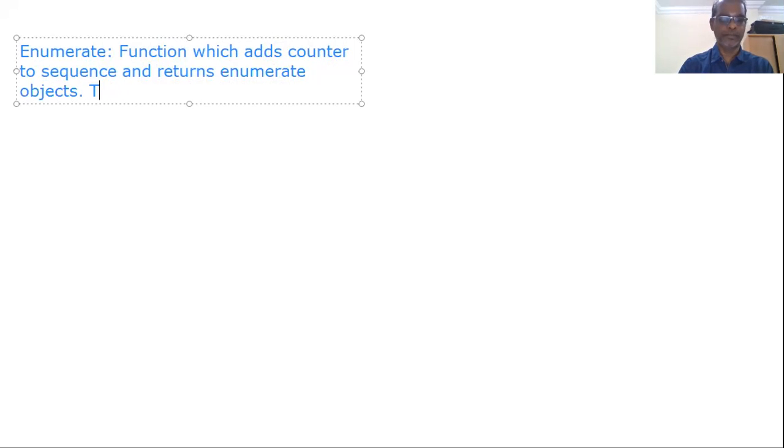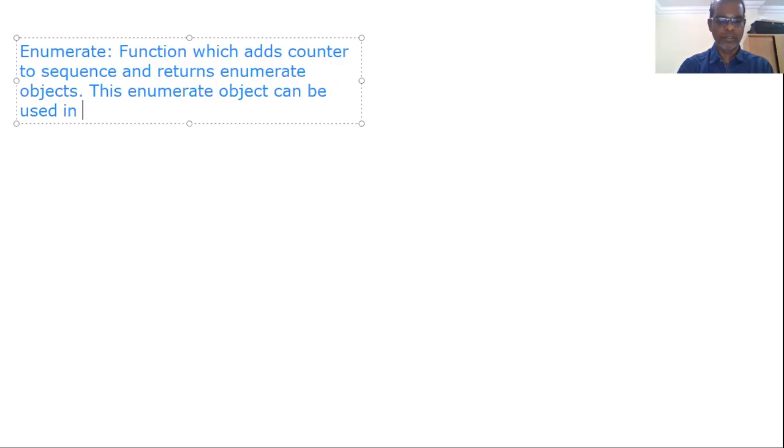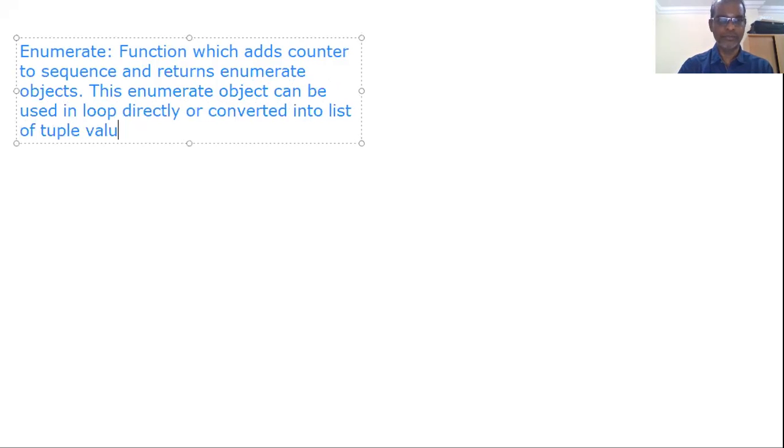This enumerate object can be used in a loop directly. This loop may be a for loop as well as a while loop. Or it can be converted into a list of tuple values using the list function.